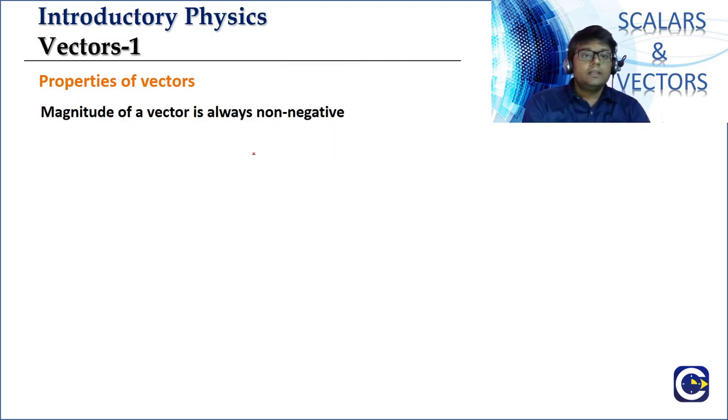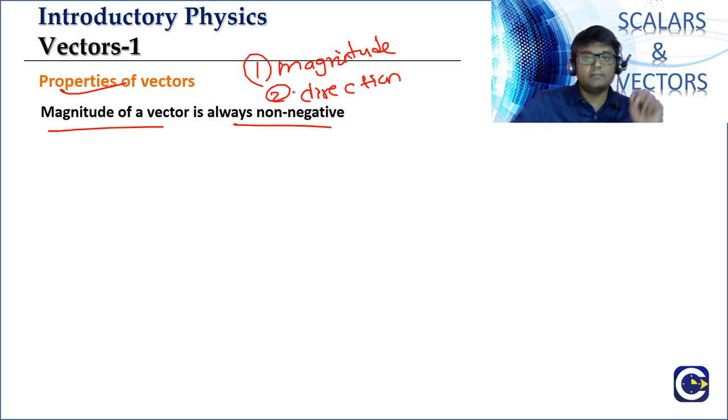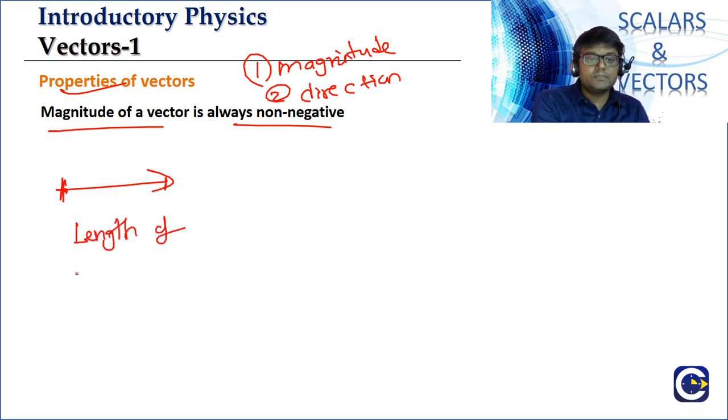Then the magnitude of a vector. So we said two things are important for the vector. What are the two things? One is of course the magnitude, and the other is the direction. The magnitude of a vector, in the geometrical representation, will be represented by the length of the line segment.